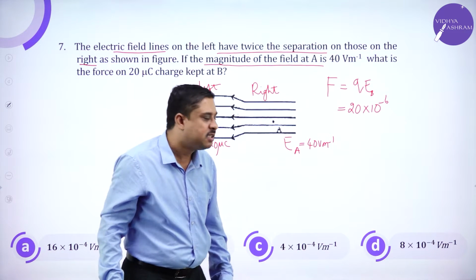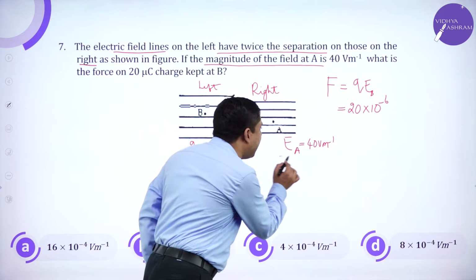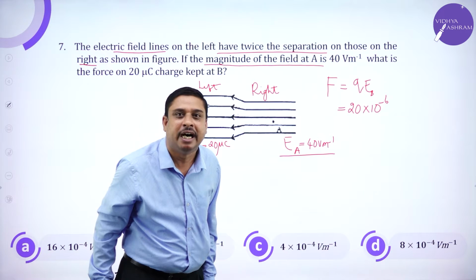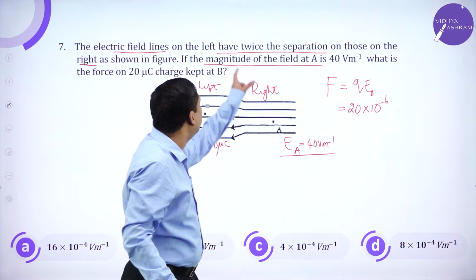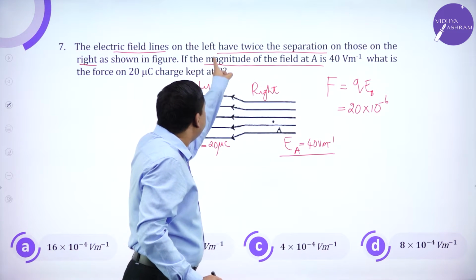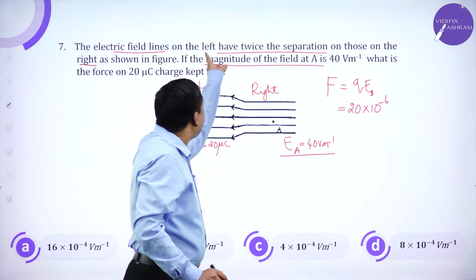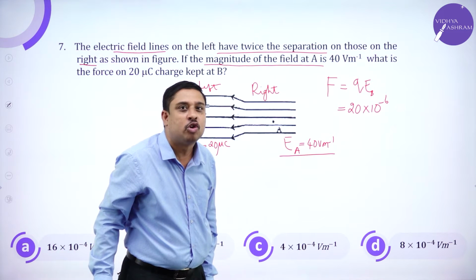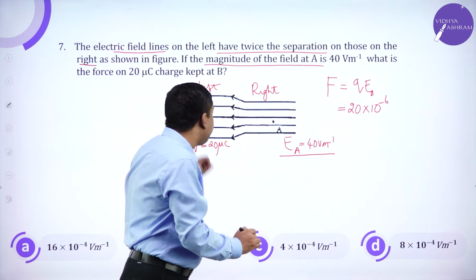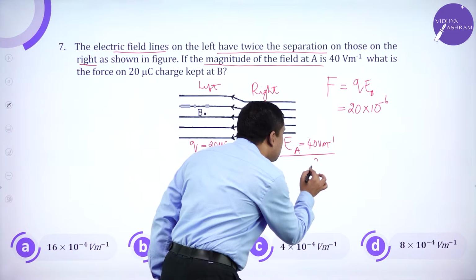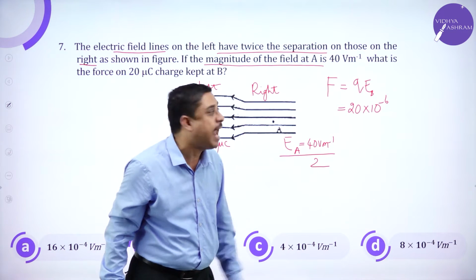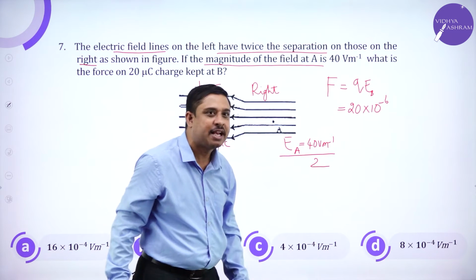How much is it? Strength at A, I know, is 40 volt per meter. But the hint I know is that at B, field lines have twice the separation of those on the right. So the electric field at B should be half of the electric field at A. Twice the separation.